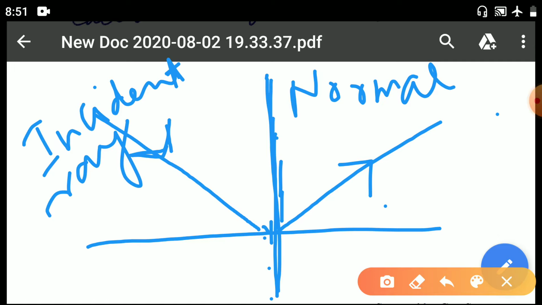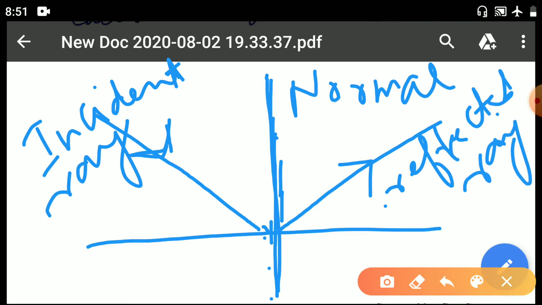So this ray is known as the reflected ray. The ray which is coming is known as the incident ray. At the point where it came in contact, we draw a perpendicular 90-degree straight imaginary line, that is known as the normal. The ray after striking the surface gets reflected, and that ray is known as the reflected ray.